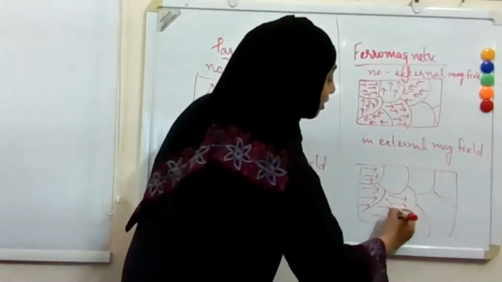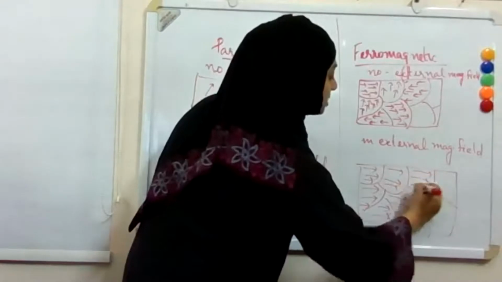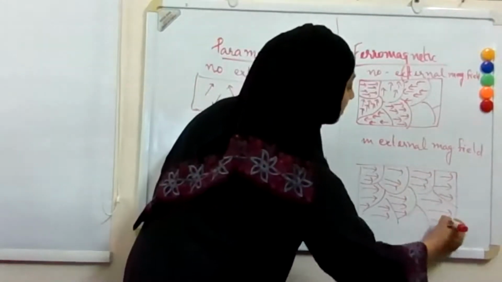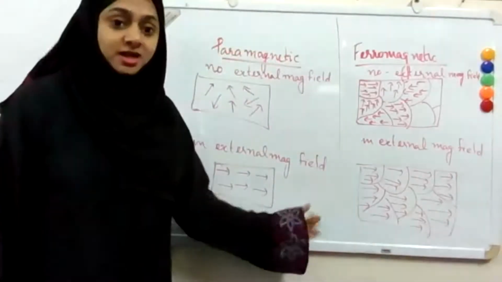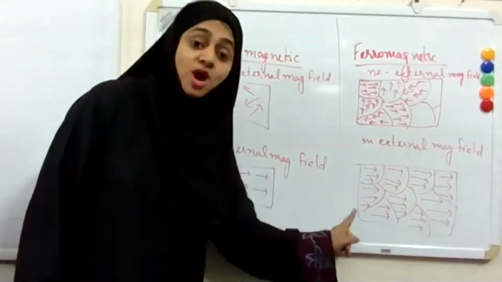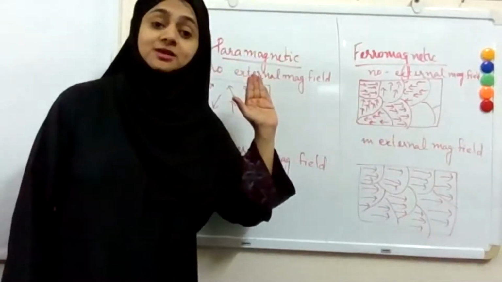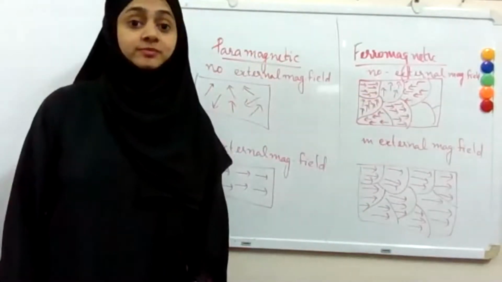So all the domains are now aligned in the external magnetic field. Now, can you guess what will happen if you remove the external magnetic field? Will they go back to the original state?